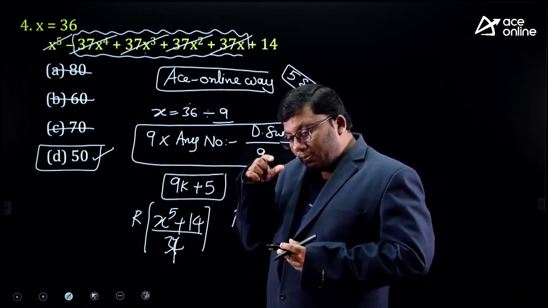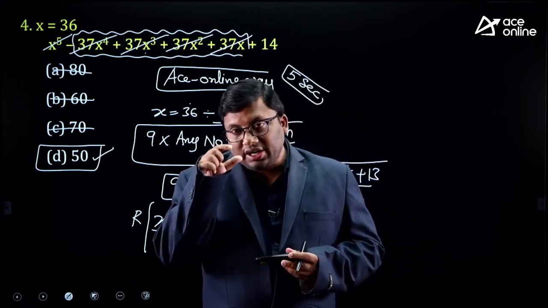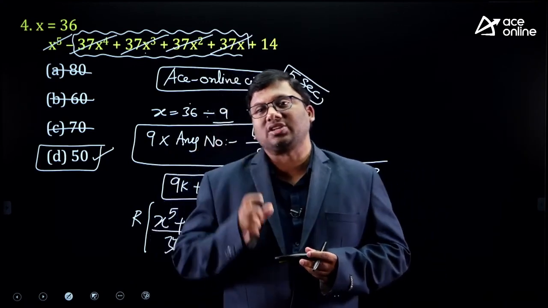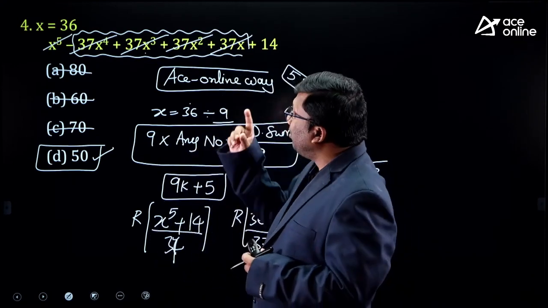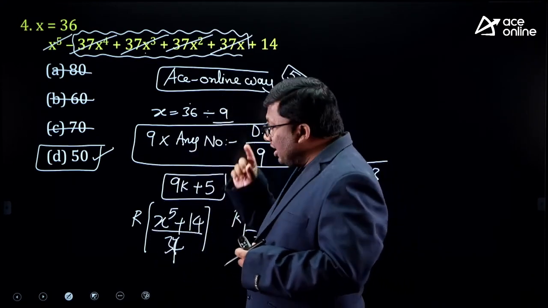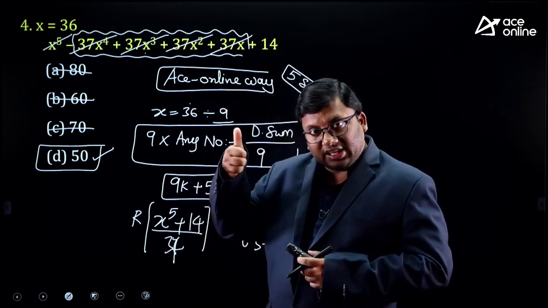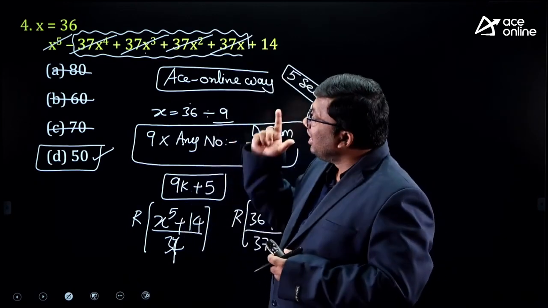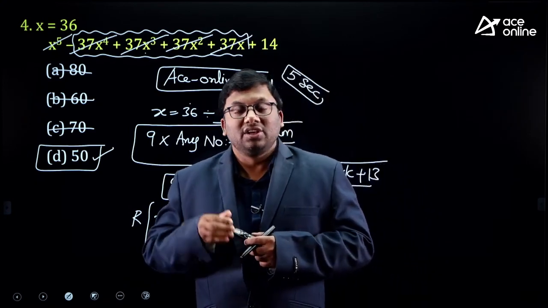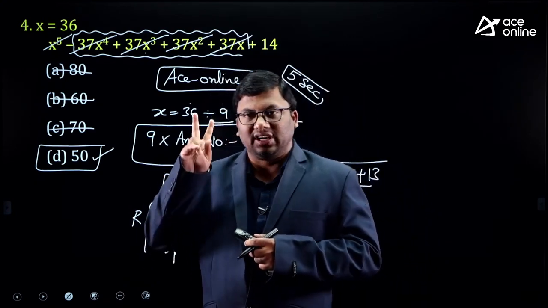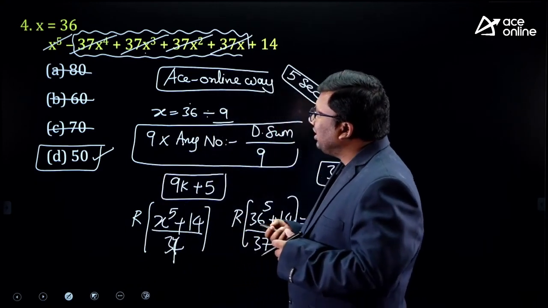I hope the two important methods, instead of the traditional method, are very clear to you. What are the important ways to solve this kind of problem? Observe the coefficients and divide by that coefficient. That is the first method. Second method: if the value of x is given as a multiple of 3, use the concept of digital sum. These are the two important learnings.